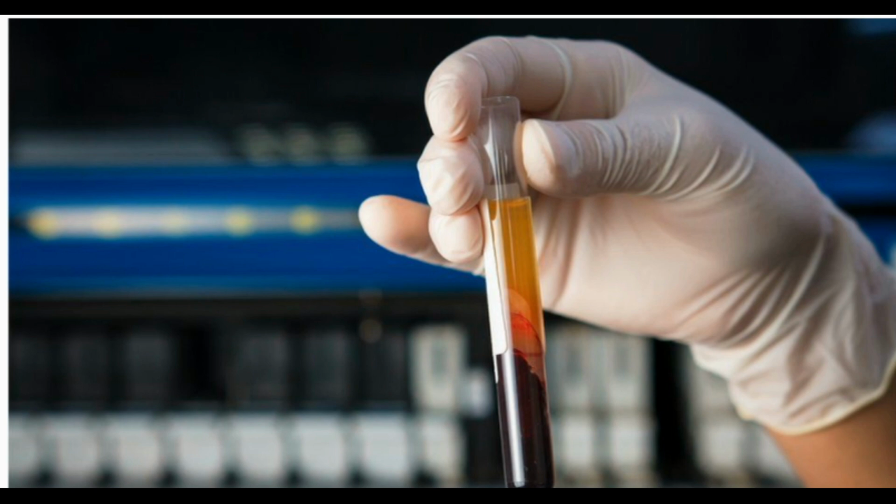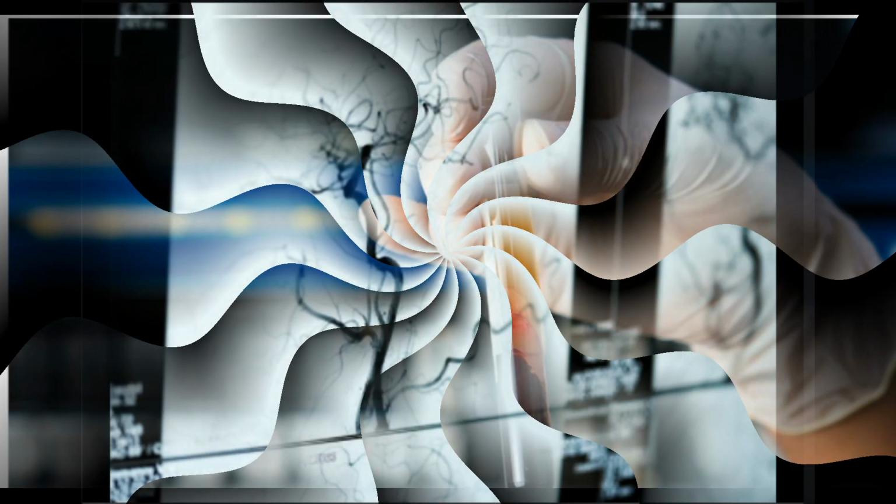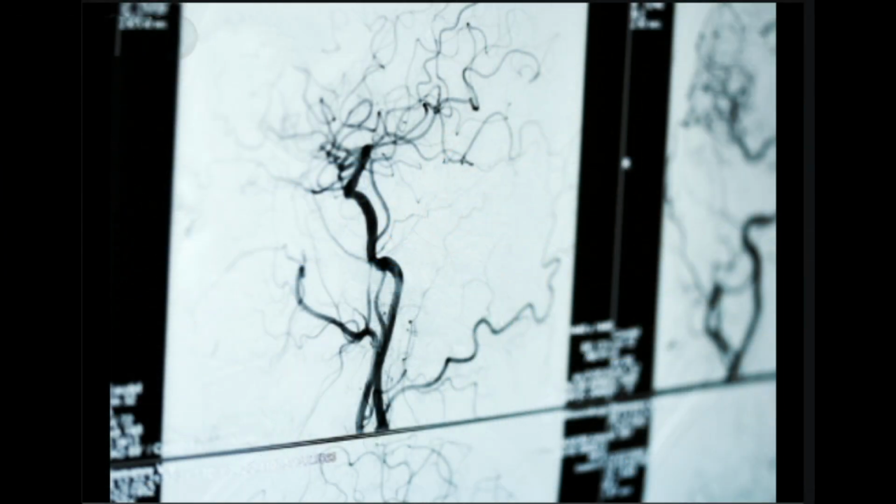These tests could include X-rays, MRI scans, or CT scans. An arteriogram test may be performed if doctors suspect that your gangrene is related to a circulatory problem. This test uses X-rays to monitor the flow of a special dye through your arteries, showing whether any arteries are blocked. Gangrene treatment. 1. Antibiotics.